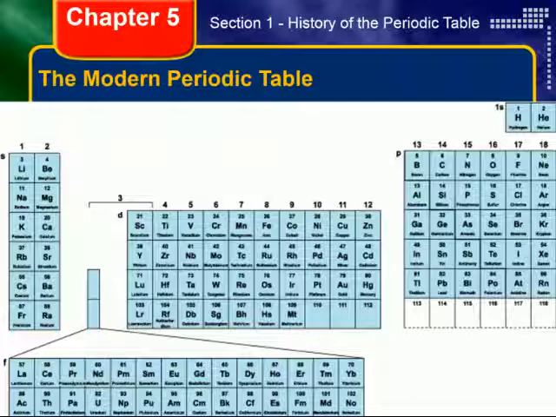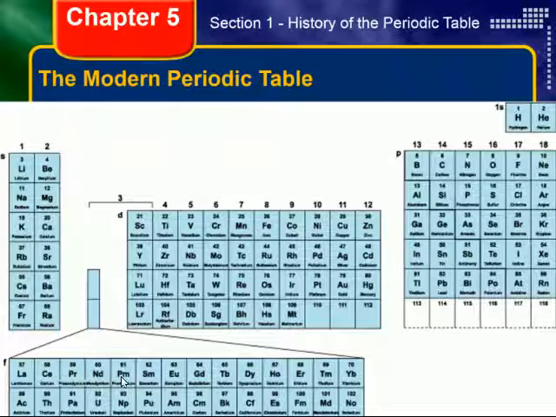So this is how our modern periodic table is constructed, okay? We have our S block over here, see, it's labeled here. Then we have the D block in the middle, most of the transition metals. And then we have the P block over here on the right, a big square. And then at the bottom, we have the F block.